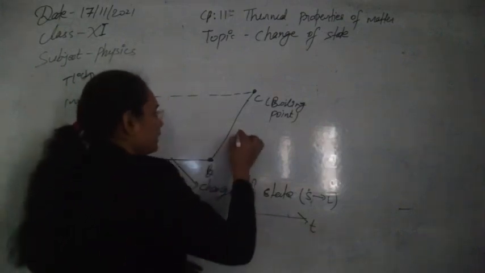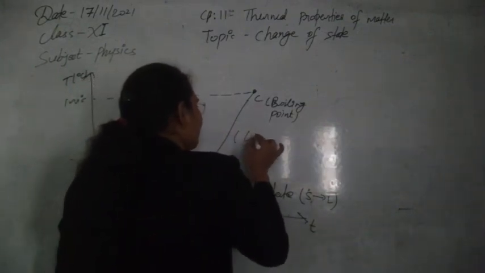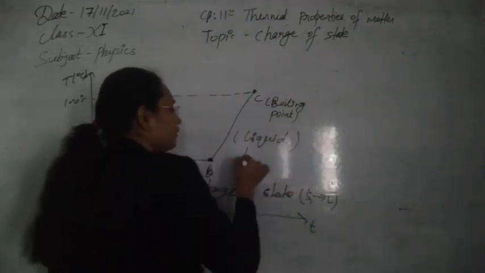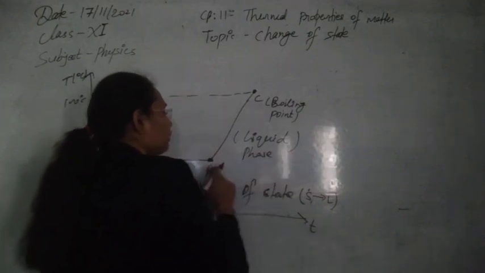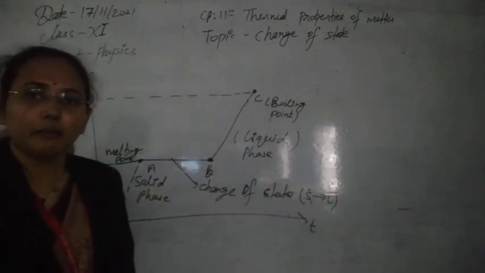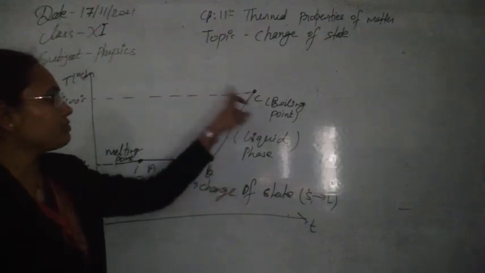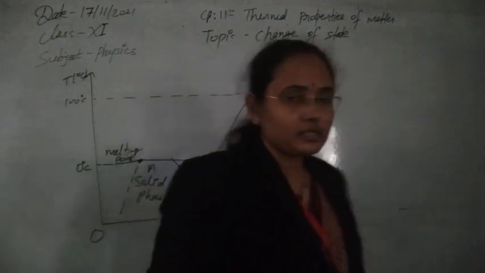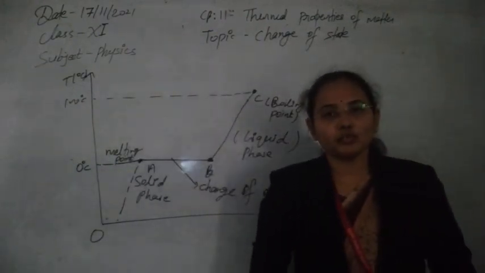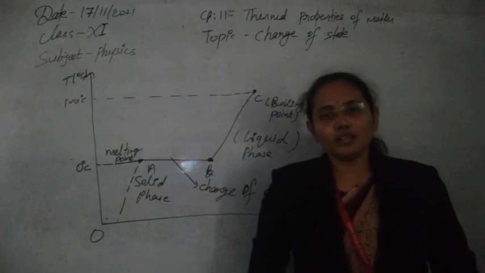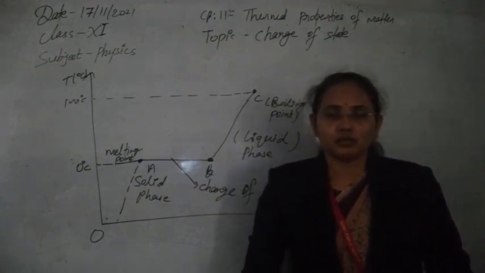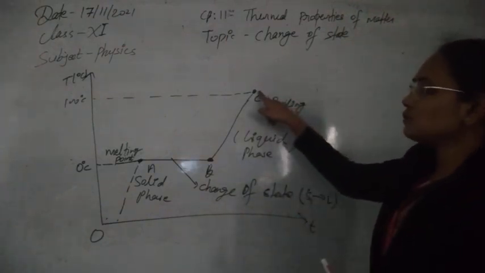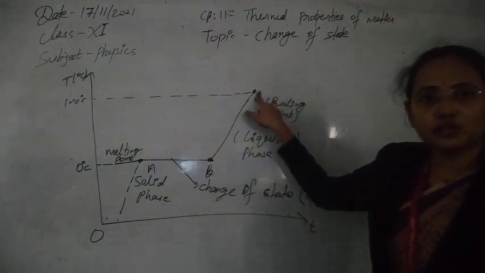Whenever the change in temperature occurs, the phase of the system is in the liquid phase, so it will be in the liquid phase from B to C. But when it comes to point C, when the temperature becomes 100 degrees Celsius, the water starts to vaporize, which means liquid starts to convert into gas. At this point, the phase change starts.